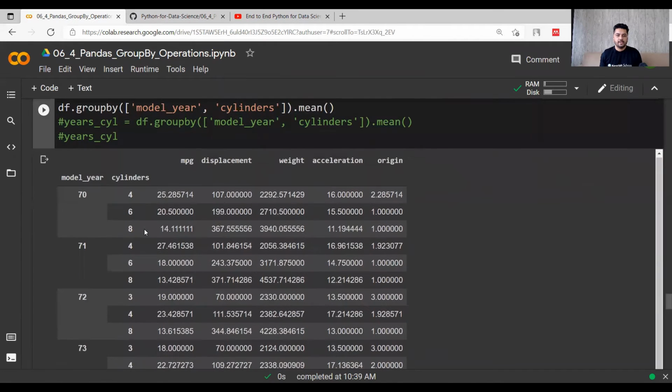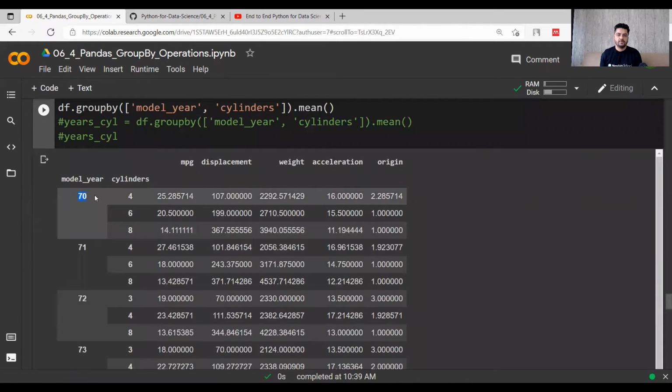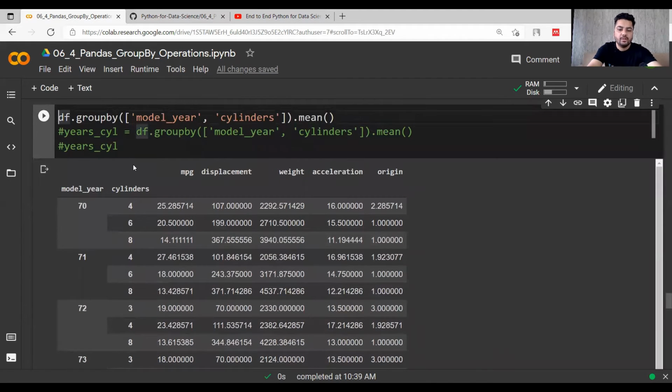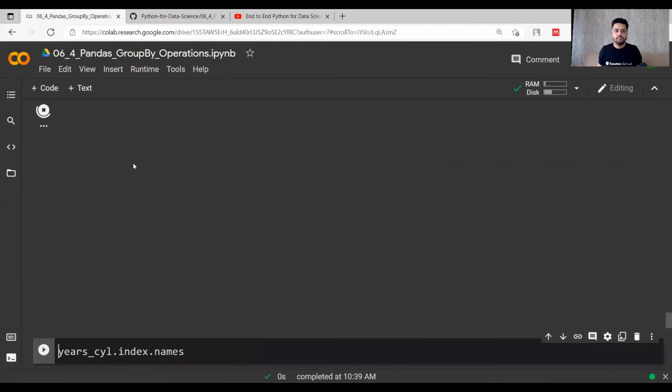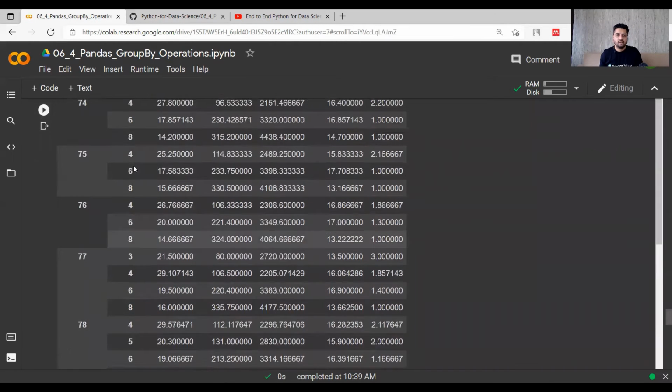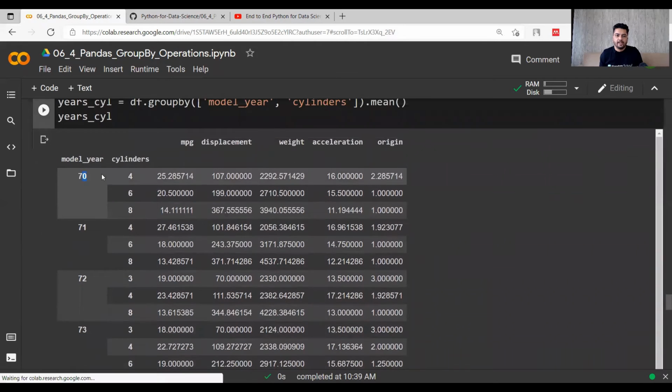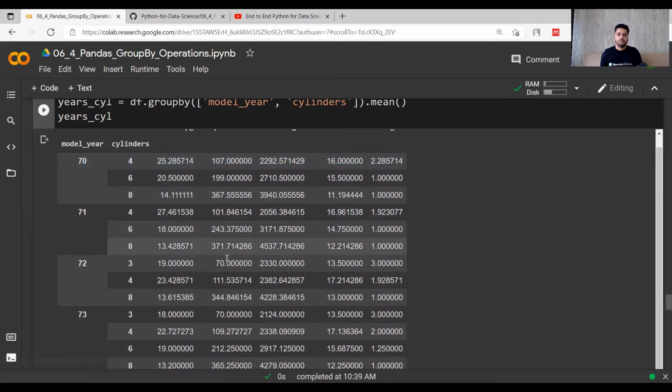It looks like this, that it was 74 and these values were there. I want to save this data frame as year cylinder, and I will be working on this year cylinder for the next few lines of code. So this is how my year cylinder looks like. The model year and cylinder combination has been grouped, and these are the values in the data frame.